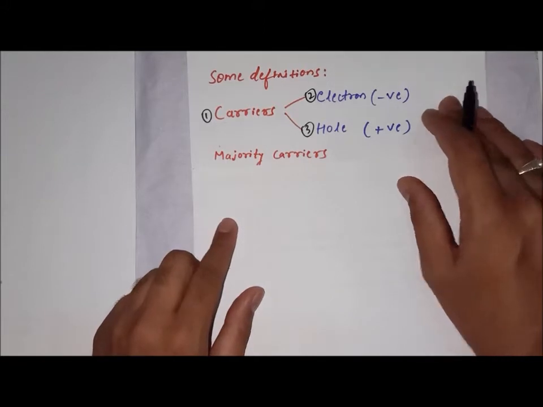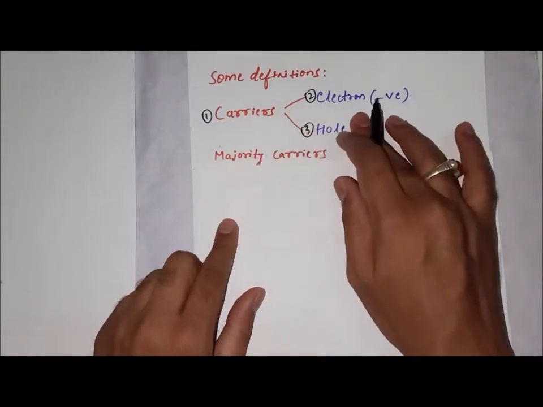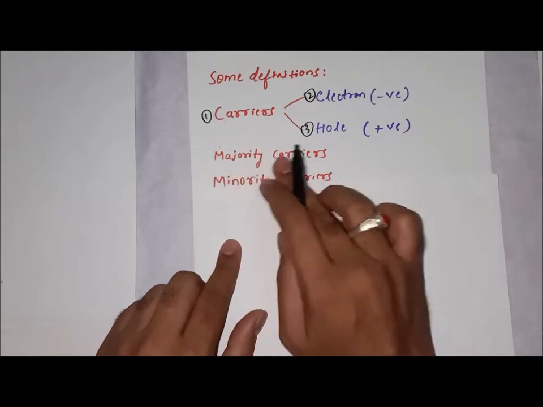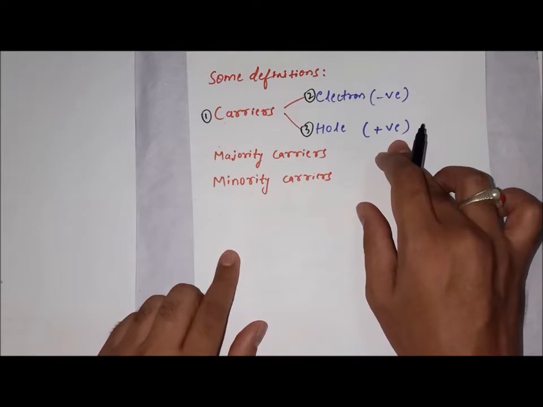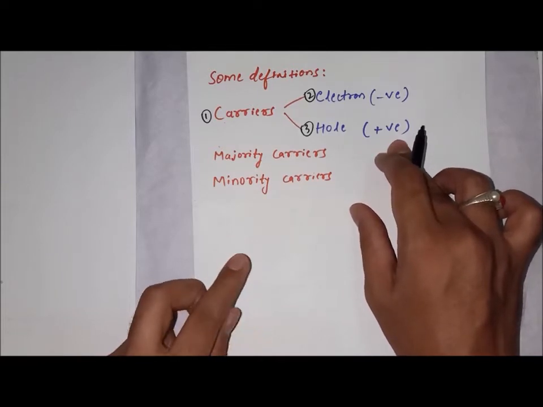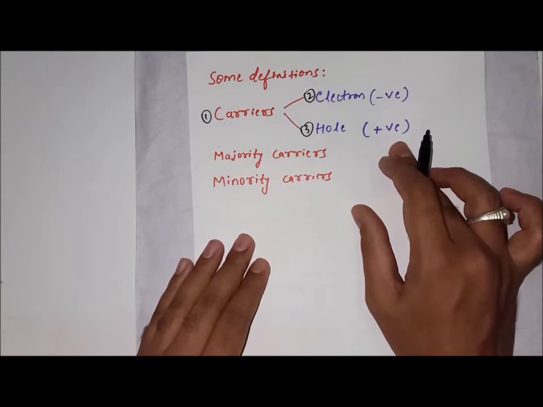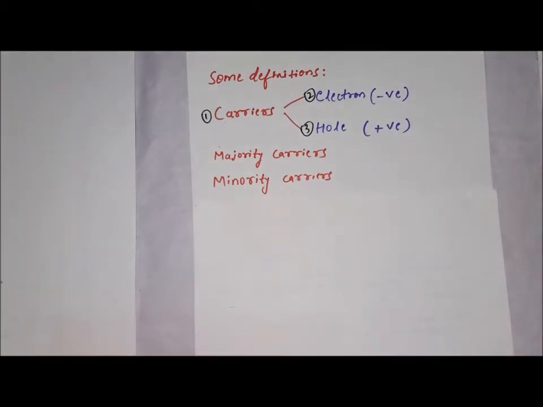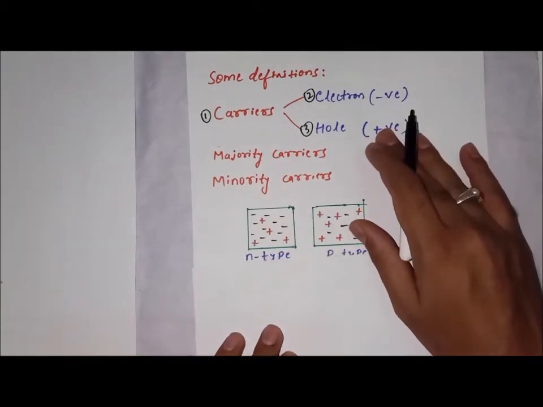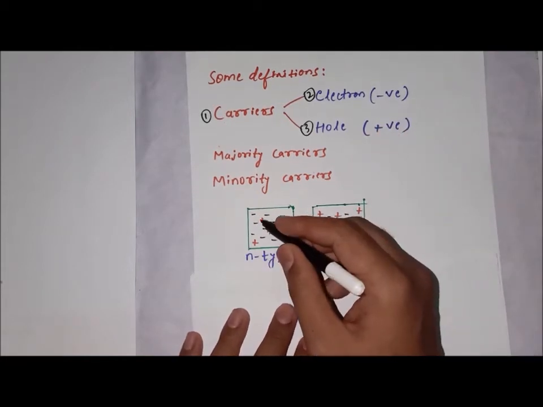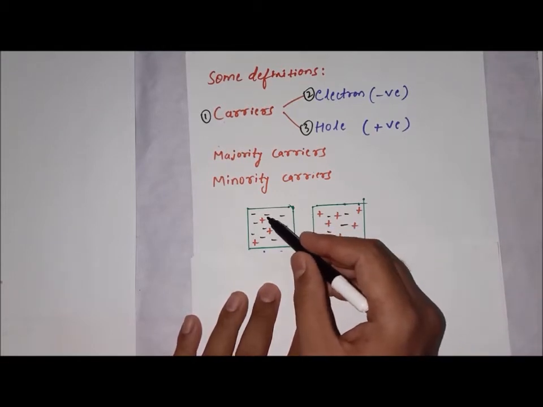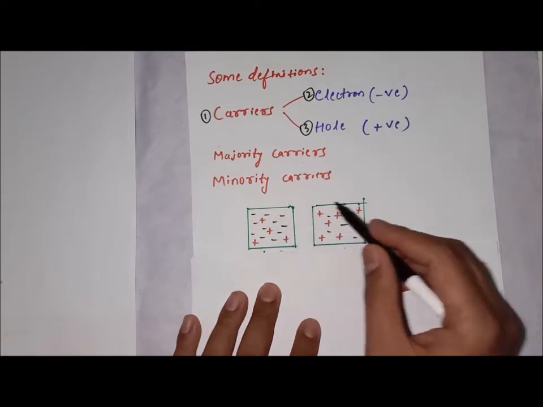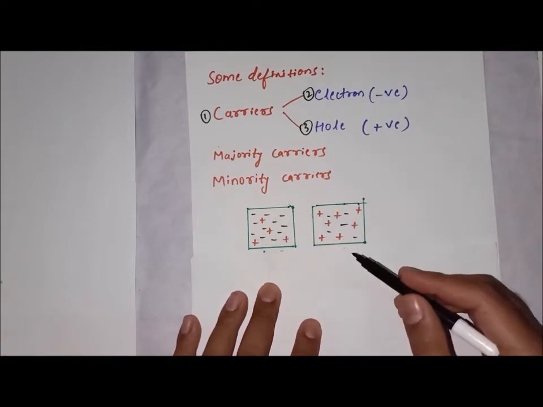Next, two more definitions we have, that is majority carriers and minority carriers. Majority charge carriers and minority charge carriers you can consider. And now let me consider a semiconductor slab. There are two semiconductor slabs I am going to consider. This is one kind and this is one kind. Here these are negative. Negative are electrons. And here positives are holes.